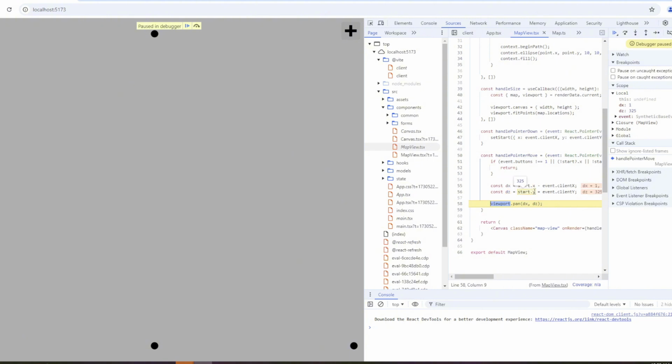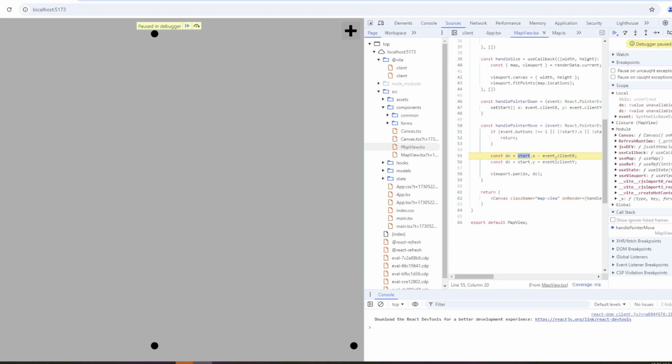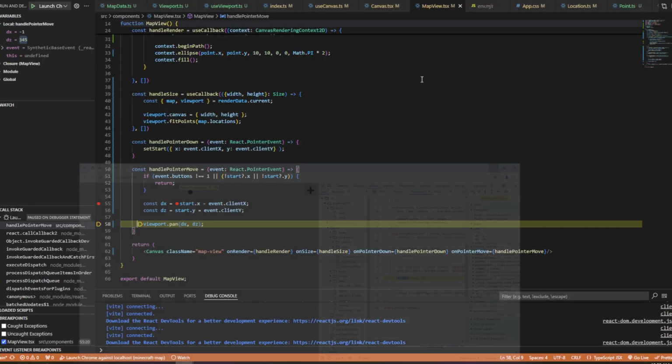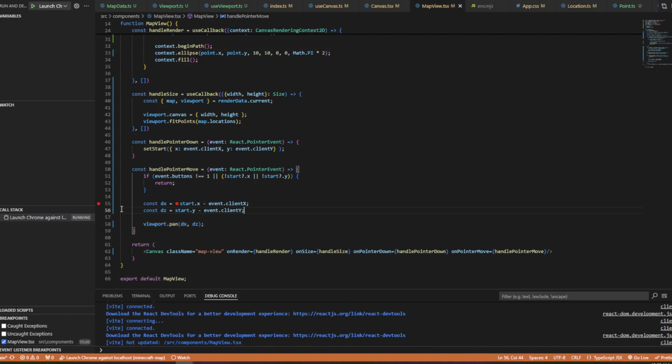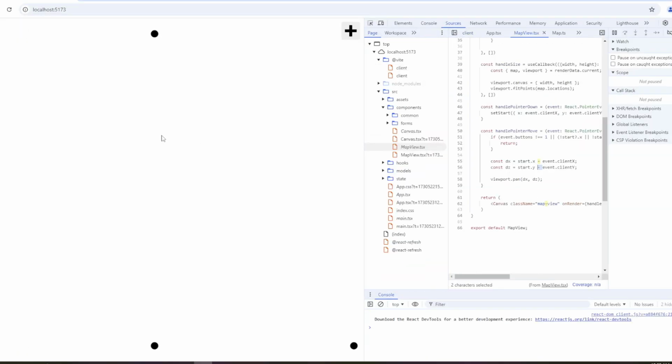It should barely be anything. What? Oh, jeez. Okay, I figured out what it was. This is supposed to be a minus. All right, I'll take that breakpoint out. Then this should work pretty well. Well, nope, not really.